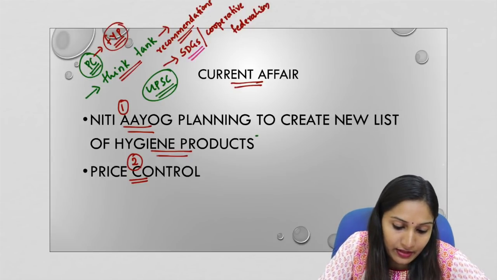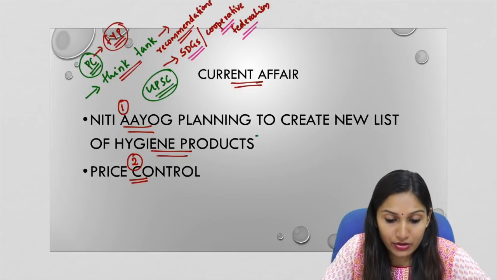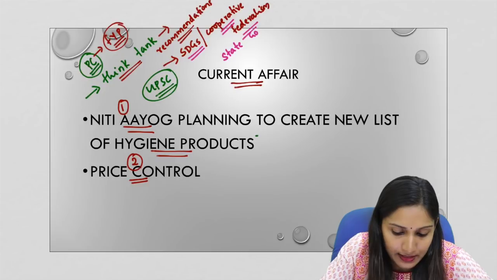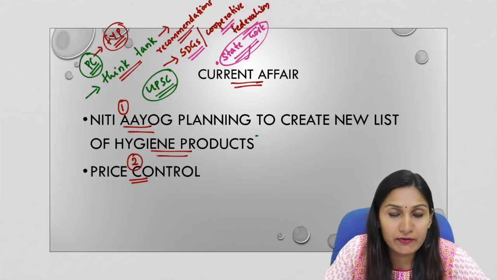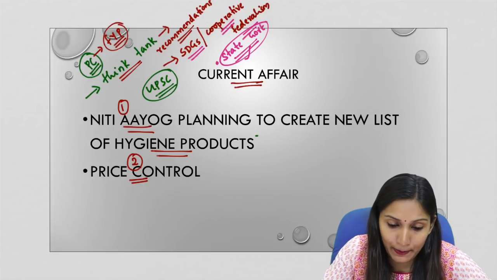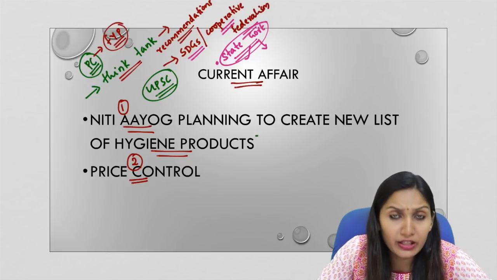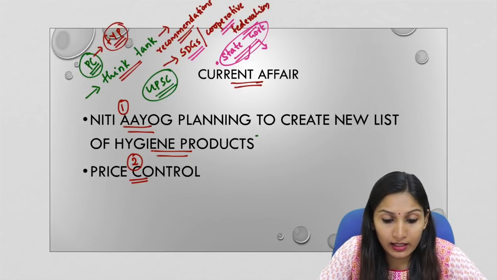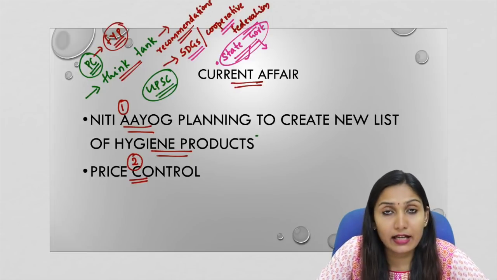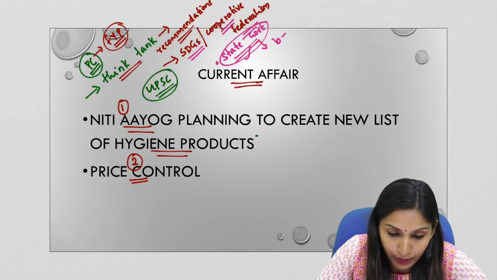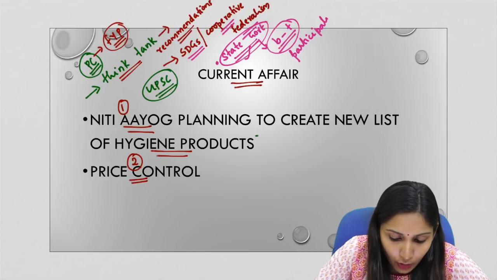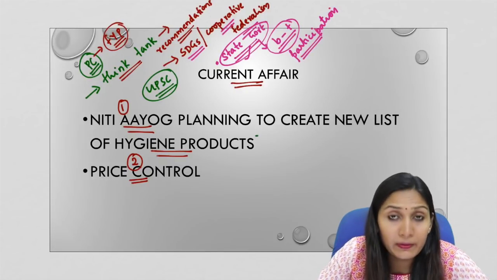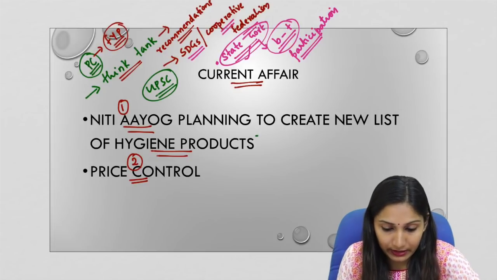And in achieving these two targets, the Niti Aayog ensures the participation of state governments, because we are a federal country, so we have adopted a federal structure, and thereby the involvement of state governments is very important in policy formulation and implementation. So in order to involve the state governments and also other local governments, the Niti Aayog has adopted a bottom to top strategy. That means it ensures participation of various governments at the bottom level also. So this is briefly about Niti Aayog.